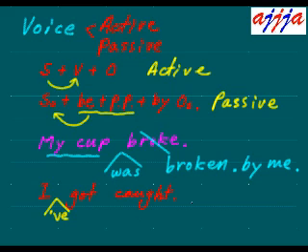Usually people say I got caught. In this case, this is perfect tense. Usually it is be plus PP, but sometimes you can use get plus PP. This is also passive voice. It means maybe a policeman caught me. That's it.